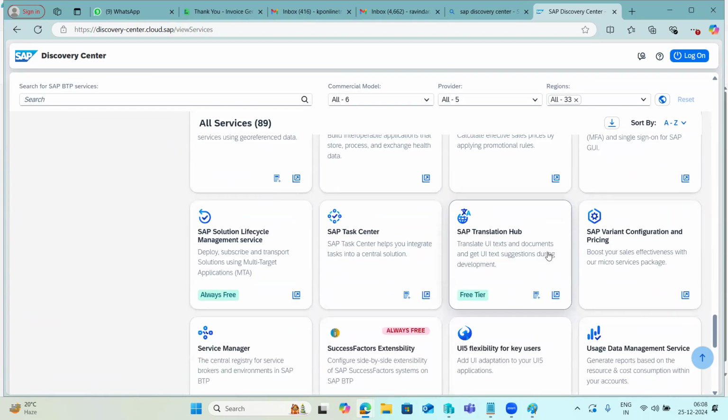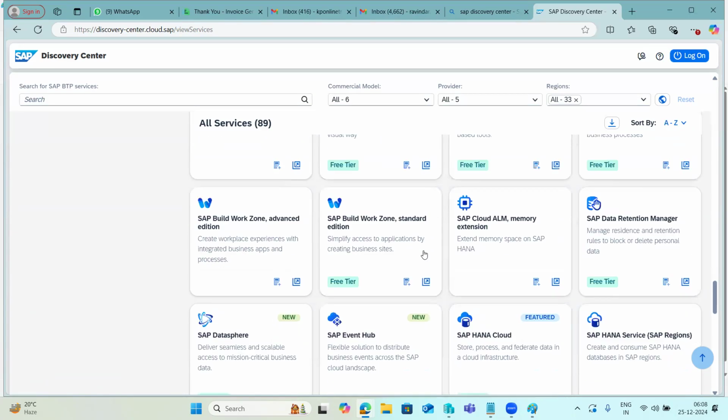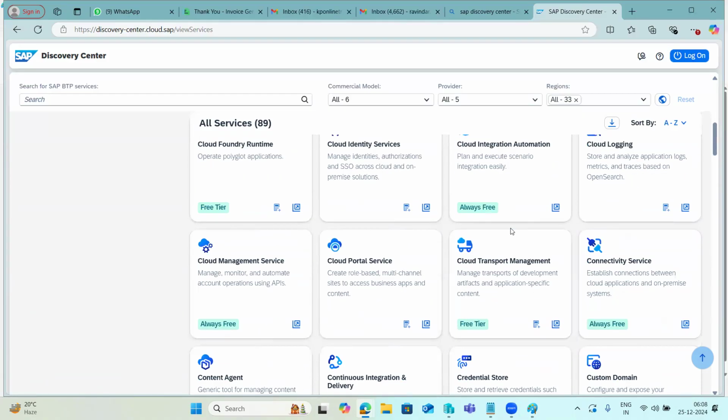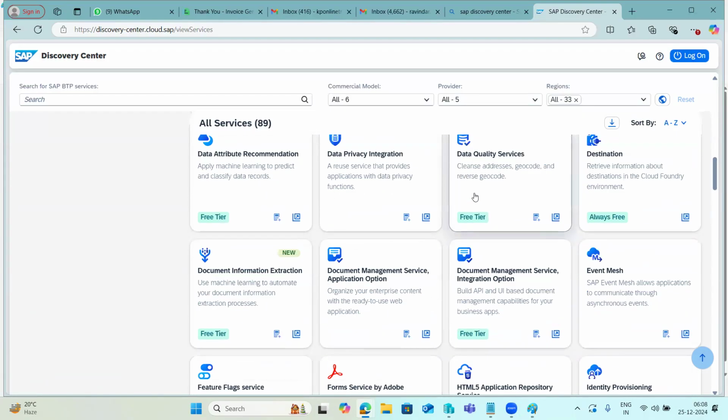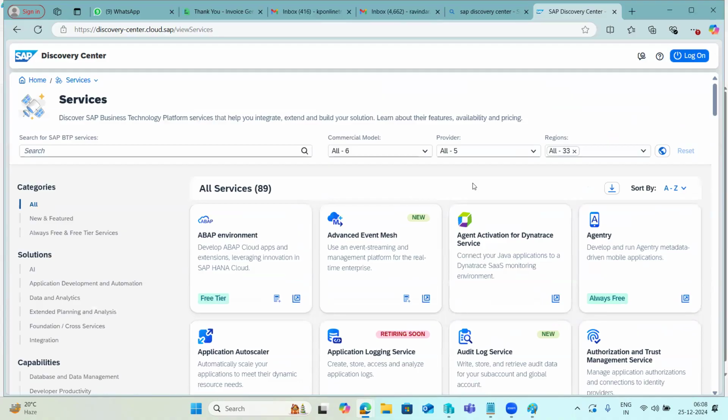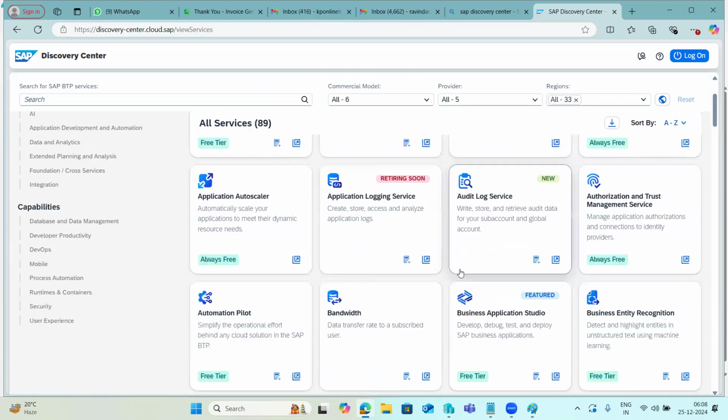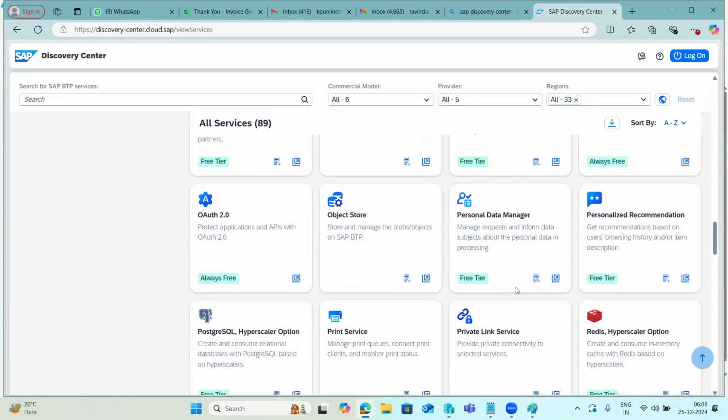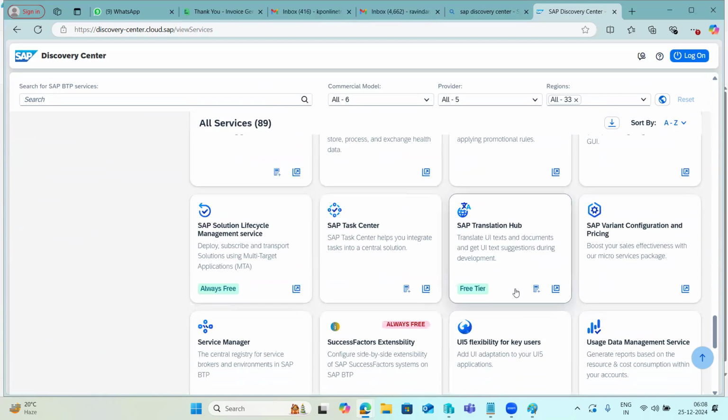So BTP is a portfolio of all SAP solutions and services. These are the services and solutions brought under one umbrella, called the BTP, right? These solutions can help a company build new cloud solutions or extend their SAP landscape to the cloud, so they can use these related services. BTP is a bundle of many services here.